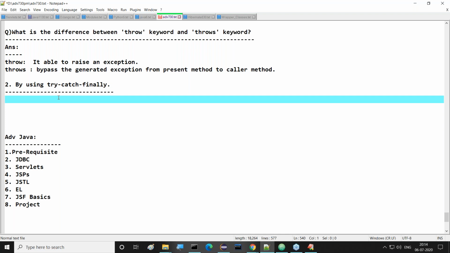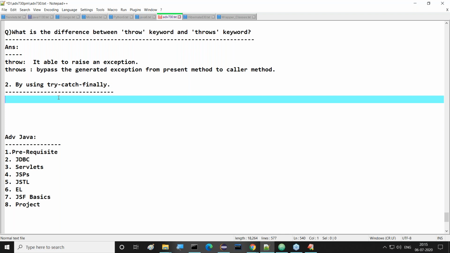Why? Because the Object class does not have exception-related information. Only Throwable and the Exception classes have exception handling related information. So we are unable to use the Object class. We are able to use only Throwable types. And moreover, throws is mainly for checked exceptions. Why? Because at compilation we can see that. Internally it will work for unchecked exceptions also, but we are unable to see that. Mainly for checked exceptions we can understand it.